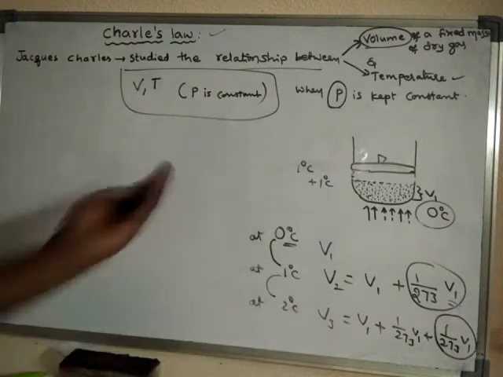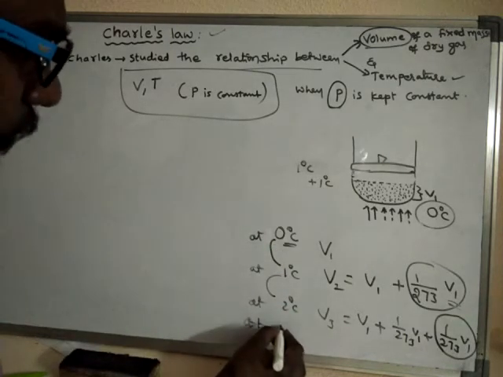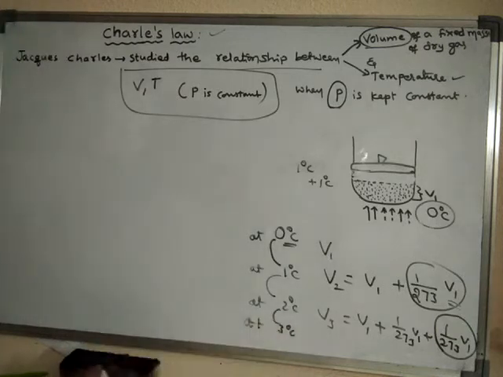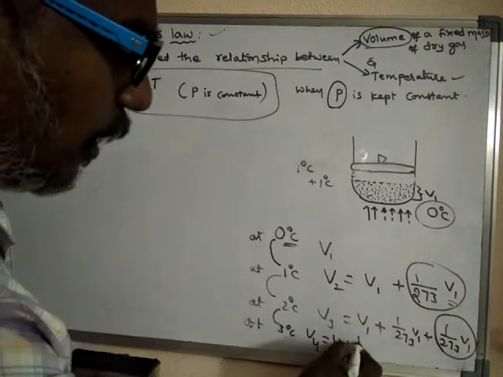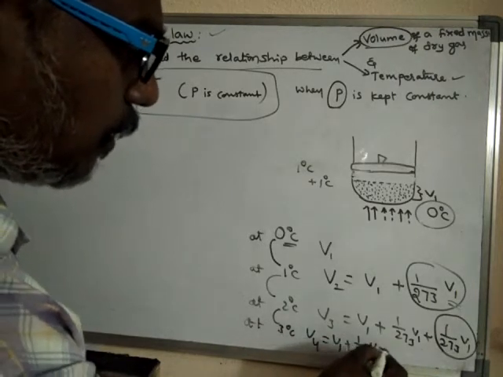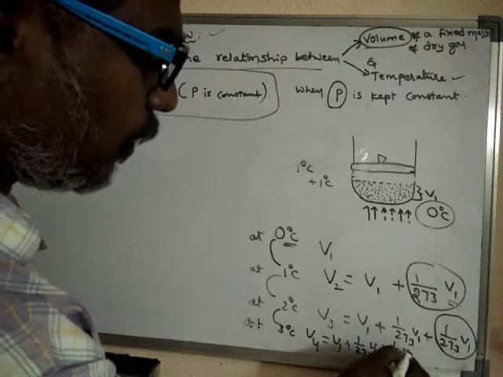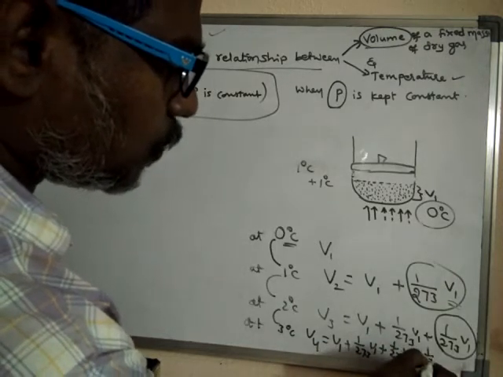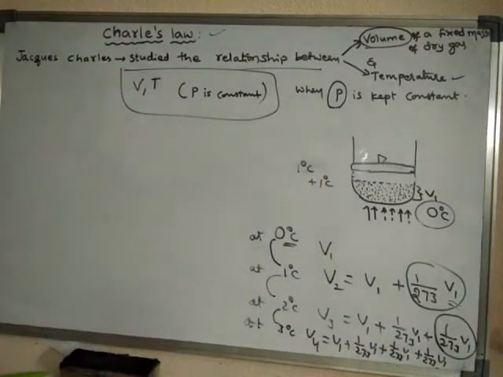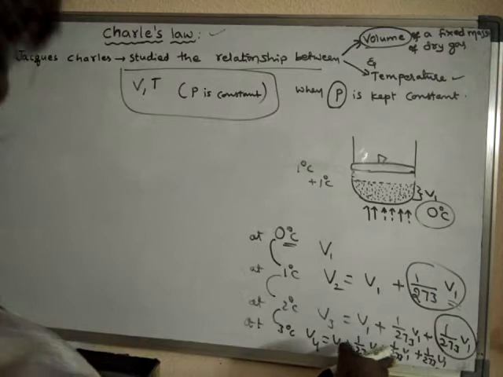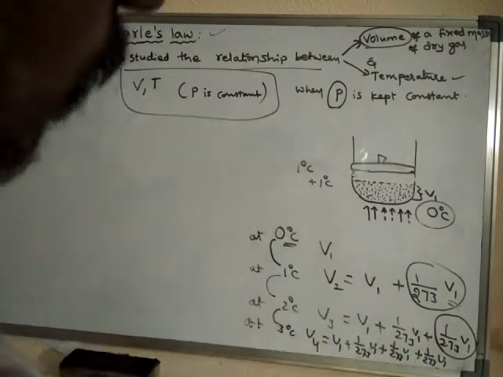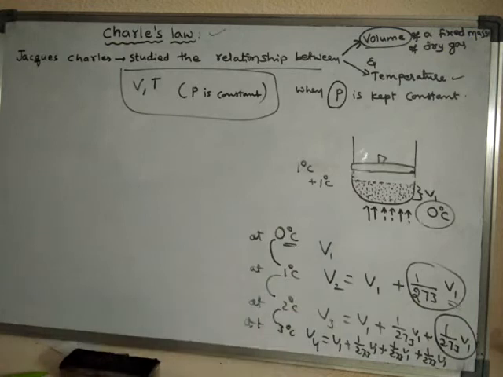So again, if the temperature is raised by 1 more degree centigrade, now the new volume will be how much? Again 1 by 273 of V1, plus 1 by 273 of V1, plus 1 more 1 by 273 of V1. So from all these observations, Charles has given a statement.